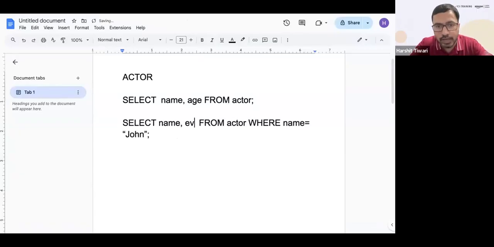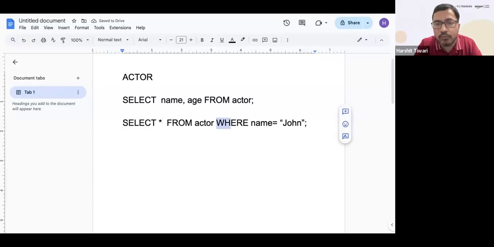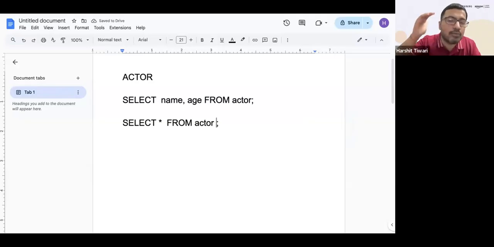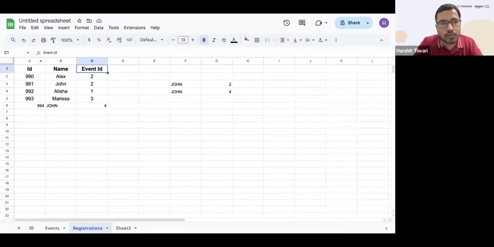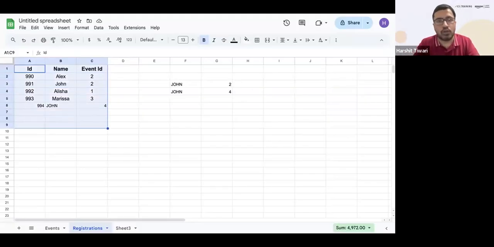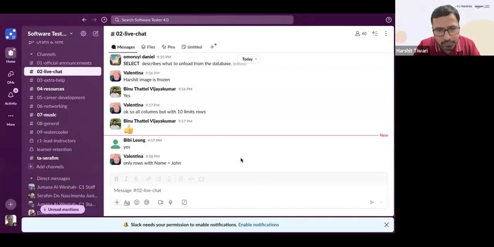So if I do a star, that means what? Star will give me all the columns. And if I miss out on the where clause and remove it, by default it means give me all the rows that are there. So if I do select star from actor, you get all the columns because of the star, and because the where clause is not there, you get all the rows. Does it make sense?